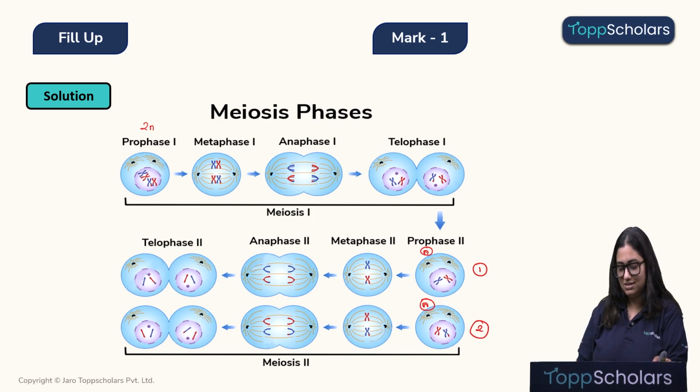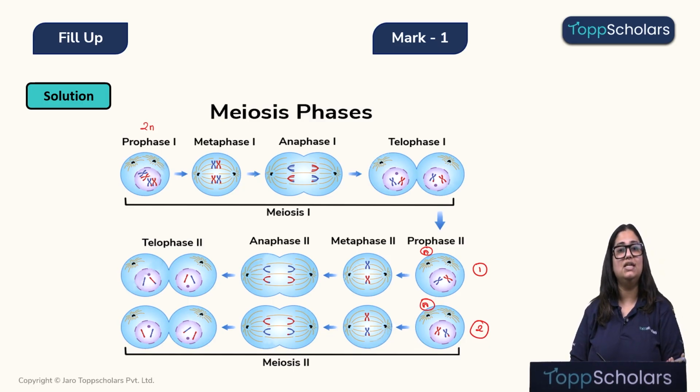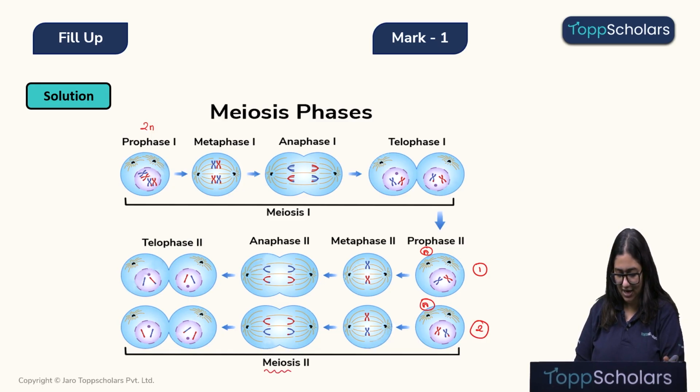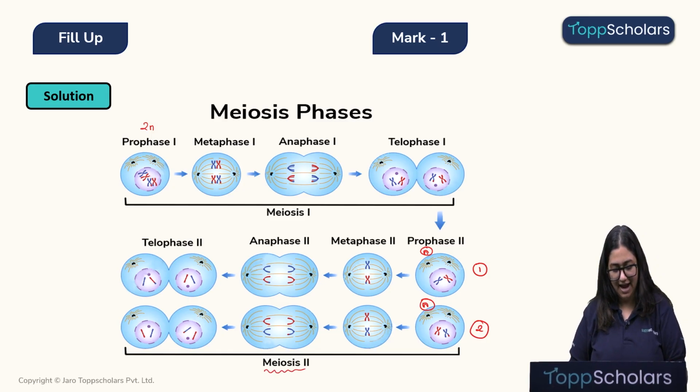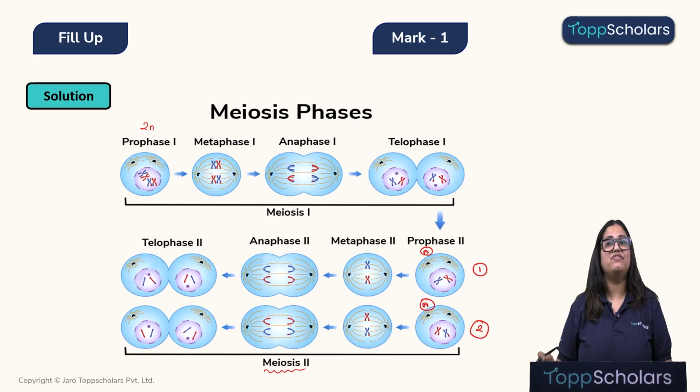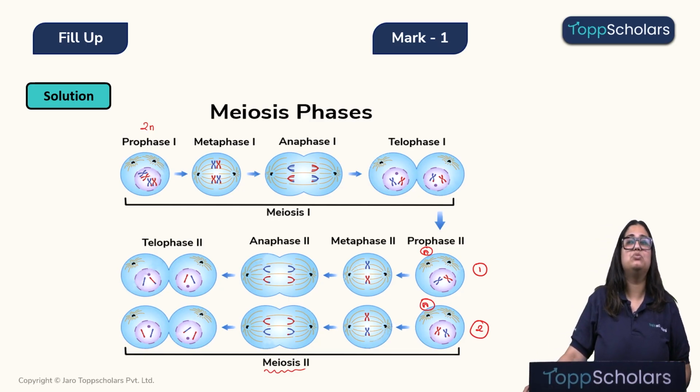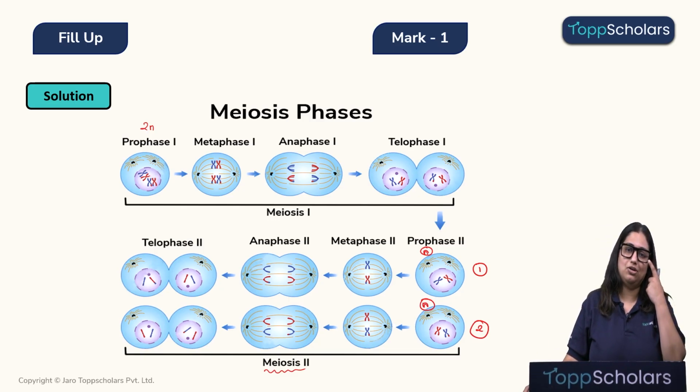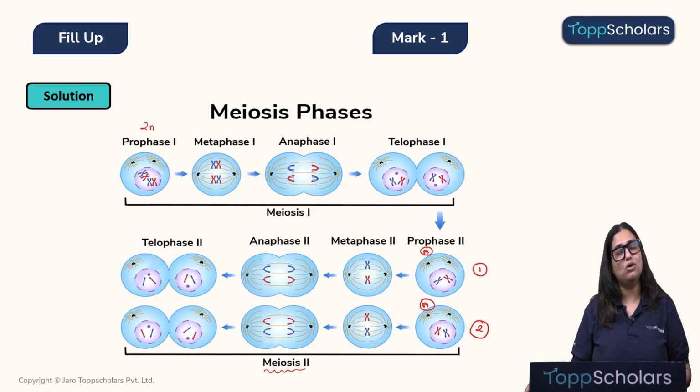Now, both the daughter cells will further undergo meiosis 2. So from prophase 2, it will enter into metaphase 2, into anaphase 2 and eventually into telophase 2. And this will result in the ending of meiosis 2. And at the end of meiosis 2, children, we will finally have the gametes which will be present in the pollen grains. Alright. Since gametes are produced by meiosis, the correct answer will be meiosis. Alright, children. Now, let's go to the next question.